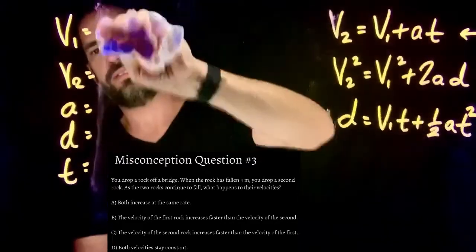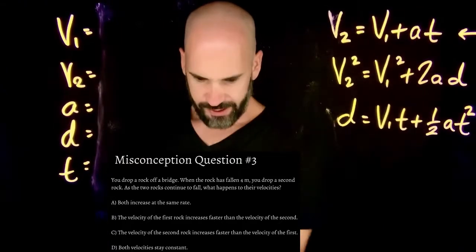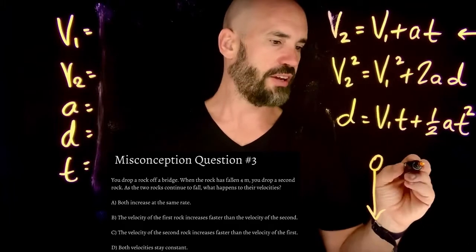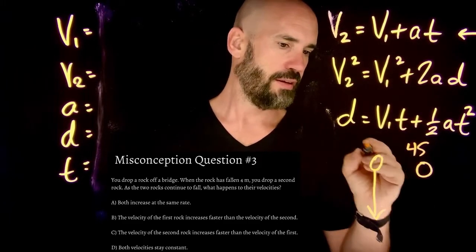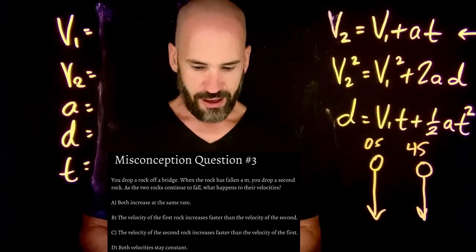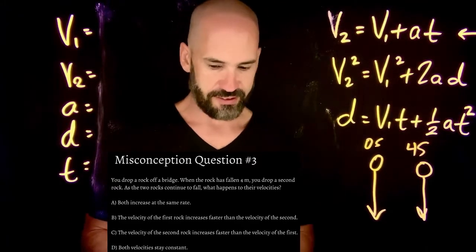Almost got this here. Okay, so you drop 1 rock, right? And then 4 seconds later, that's 0 seconds, 4 seconds later, you drop another rock. Okay, all right. What happens to their velocities?